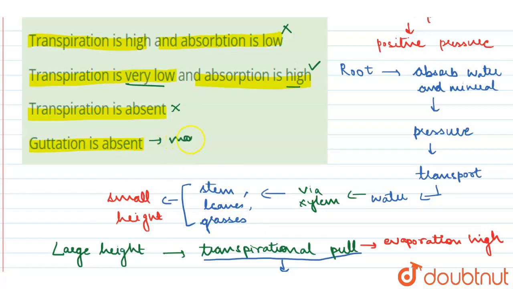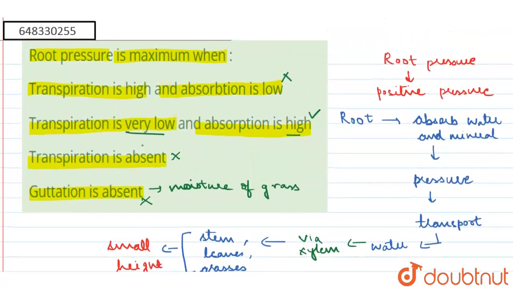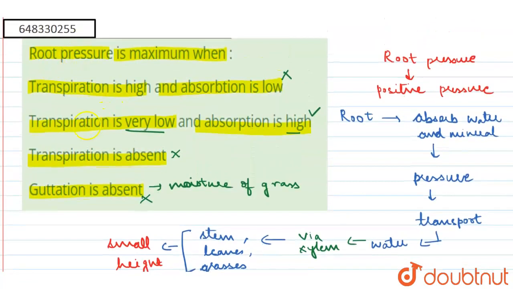So guttation is the moisture on the grasses, or the liquid that is left out due to the root pressure. Therefore, it cannot be absent. Absence of guttation means that there is no root pressure. Therefore, the fourth option is also wrong. So the correct option is that the root pressure is maximum when the transpiration is low and absorption is high. So the second option is correct.